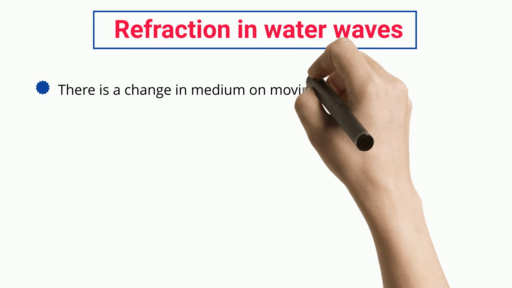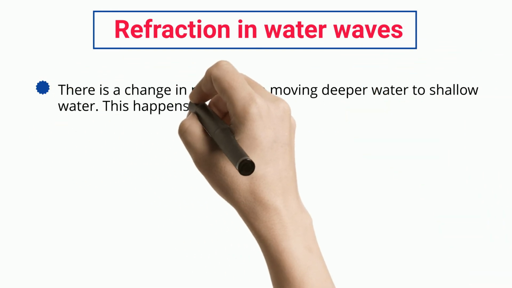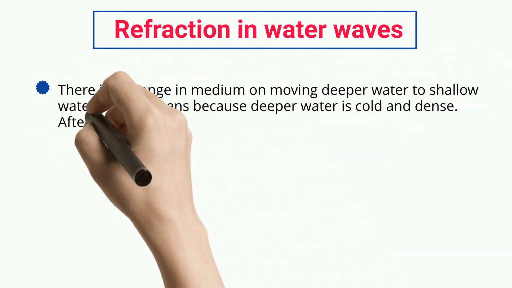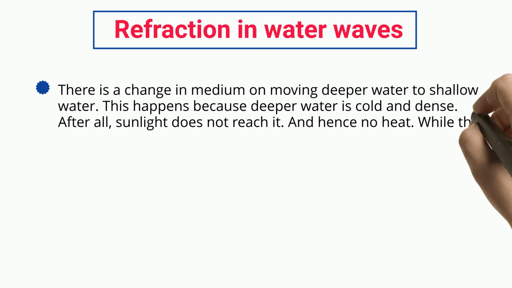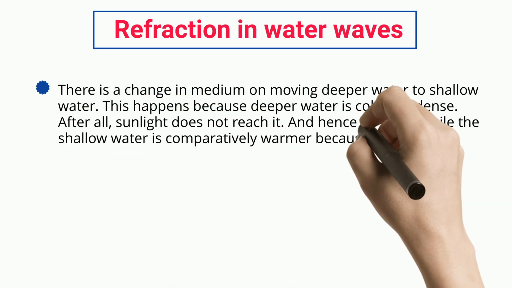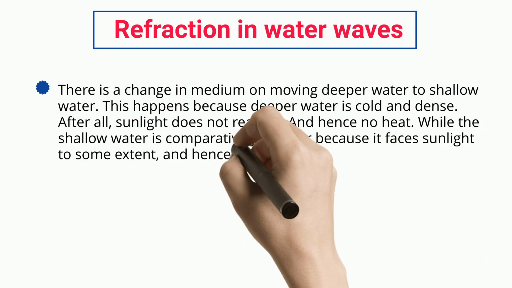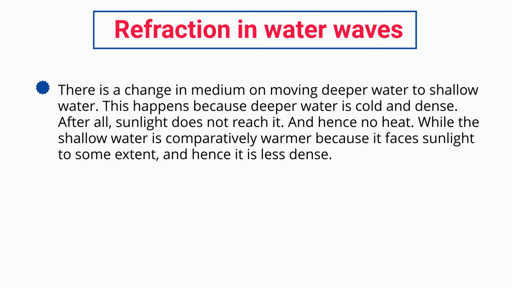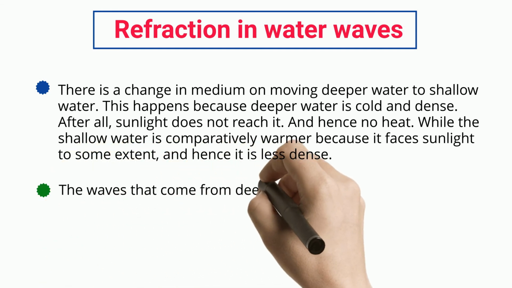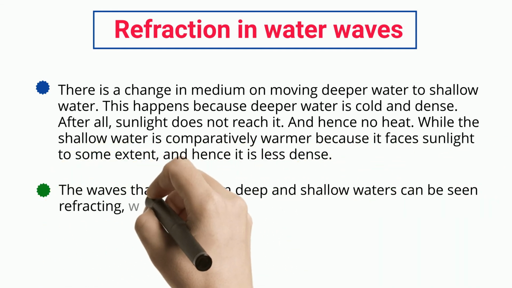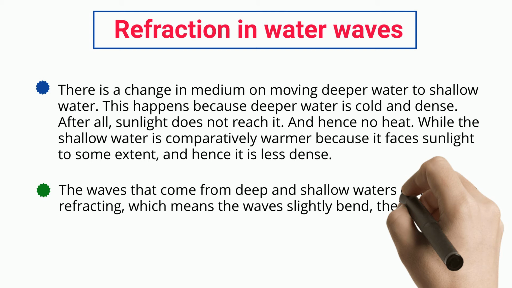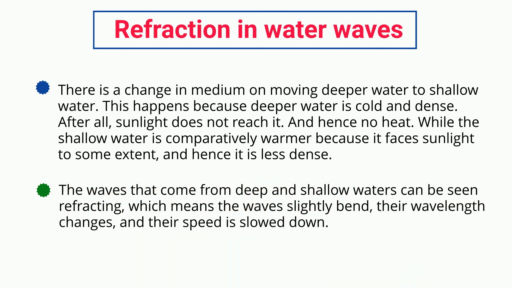There is a change in medium on moving from deeper water to shallow water. This happens because deeper water is cold and dense. After all, sunlight does not reach it, and hence no heat. While the shallow water is comparatively warmer because it receives sunlight to some extent, and hence it is less dense. The waves that come from deep and shallow waters can be seen refracting, which means the waves slightly bend, their wavelength changes, and their speed is slowed down.